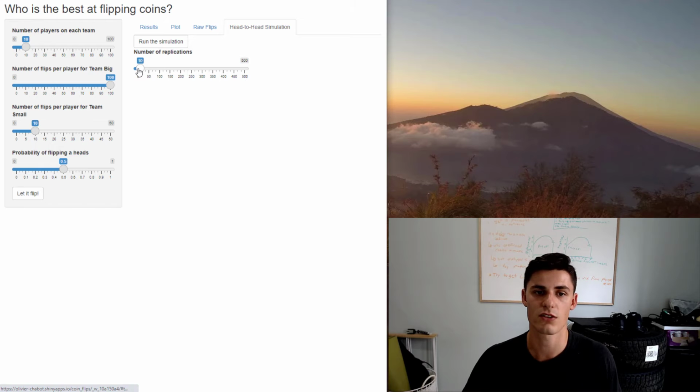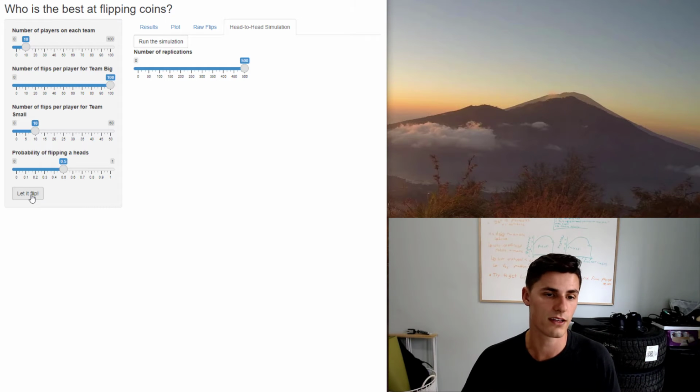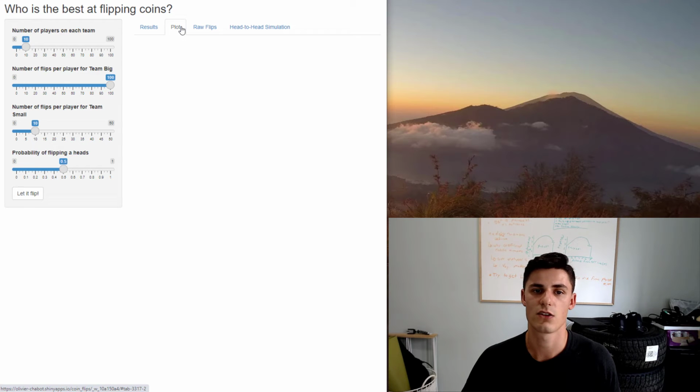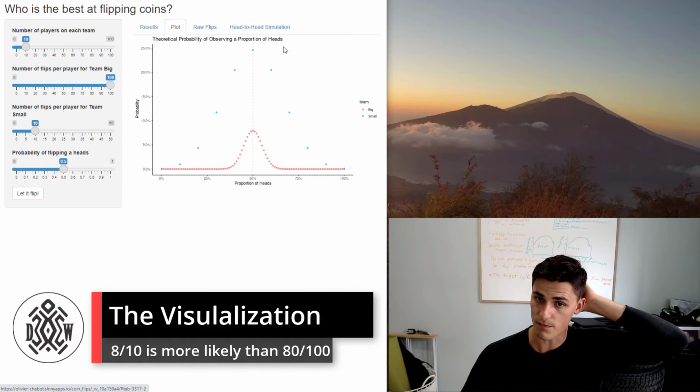So let's say we want to hit the let it flip button like 500 times and keep score. So team small won 4 out of 5, I think, so far. But let's say we do it 500 times. And this might take a little while. So maybe what we can do while this runs is go look at the plot, which is a picture of the probabilities for each team.